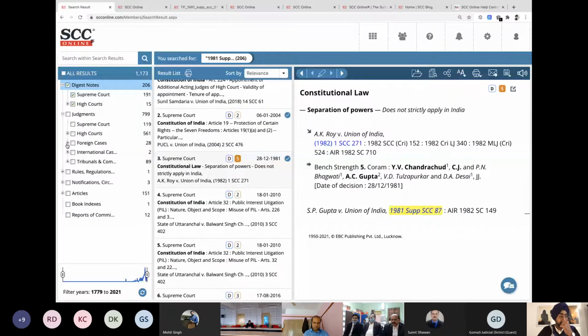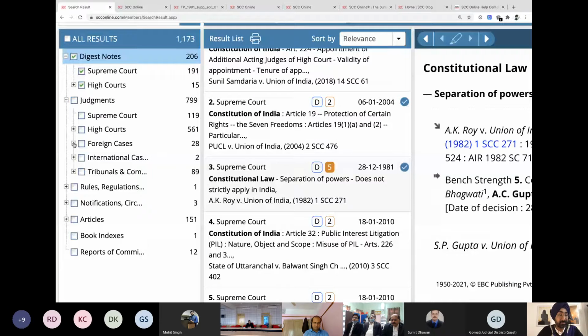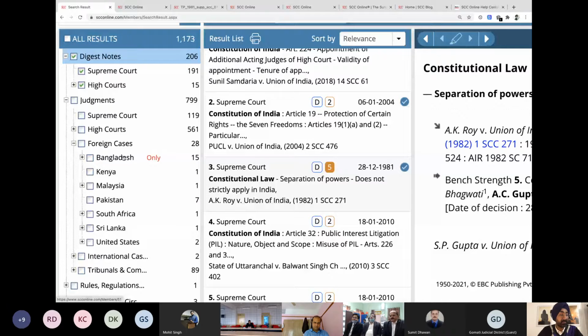But if you see this, though we haven't really given the foreign cases material over here, just out of curiosity, if I want to see foreign cases, it also shows me that this case of SP Gupta has been cited 15 times in Bangladesh, Kenya, Malaysia, Pakistan, South Africa, Sri Lanka, and the US. So if I click only on this, I can get the judgments from that particular country as well, where the SP Gupta case was being cited.